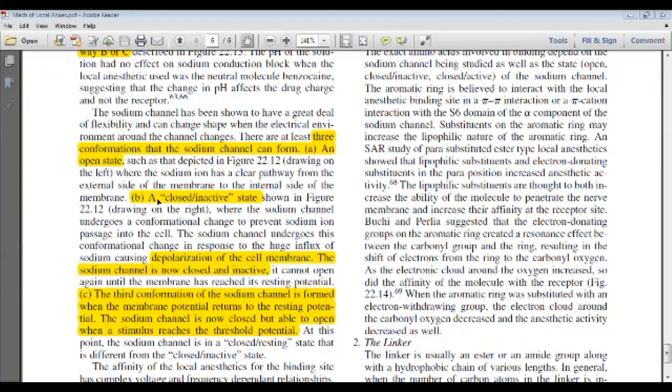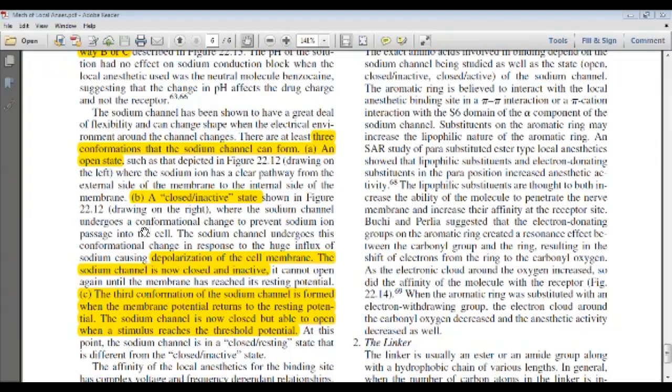Once the local anesthetic binds with the site on the sodium channel, it will prolong the closed inactive state. In that way, it causes the conduction of the nerve impulse to be stopped or slowed down.